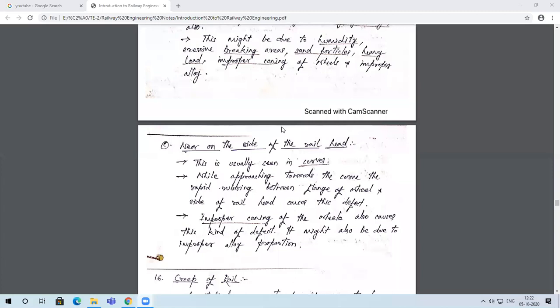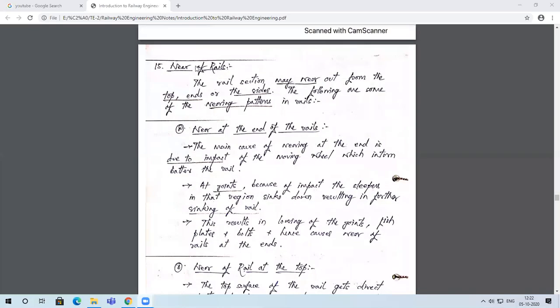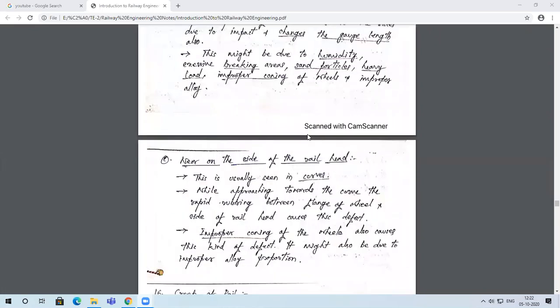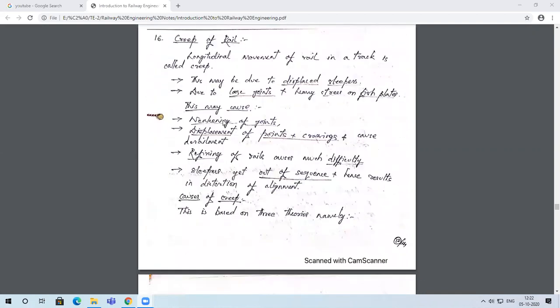Okay, so in the previous class we were discussing the failures in rails, and then we discussed the wear of rails. I had told you that we have three categories of wear taking place in rails. One is wear at the ends of the rails. Second is wear of rails at top. The third one is wear on the sides of the rail head. Now let us move on to the next concept in this chapter, which is regarding creep of rails.